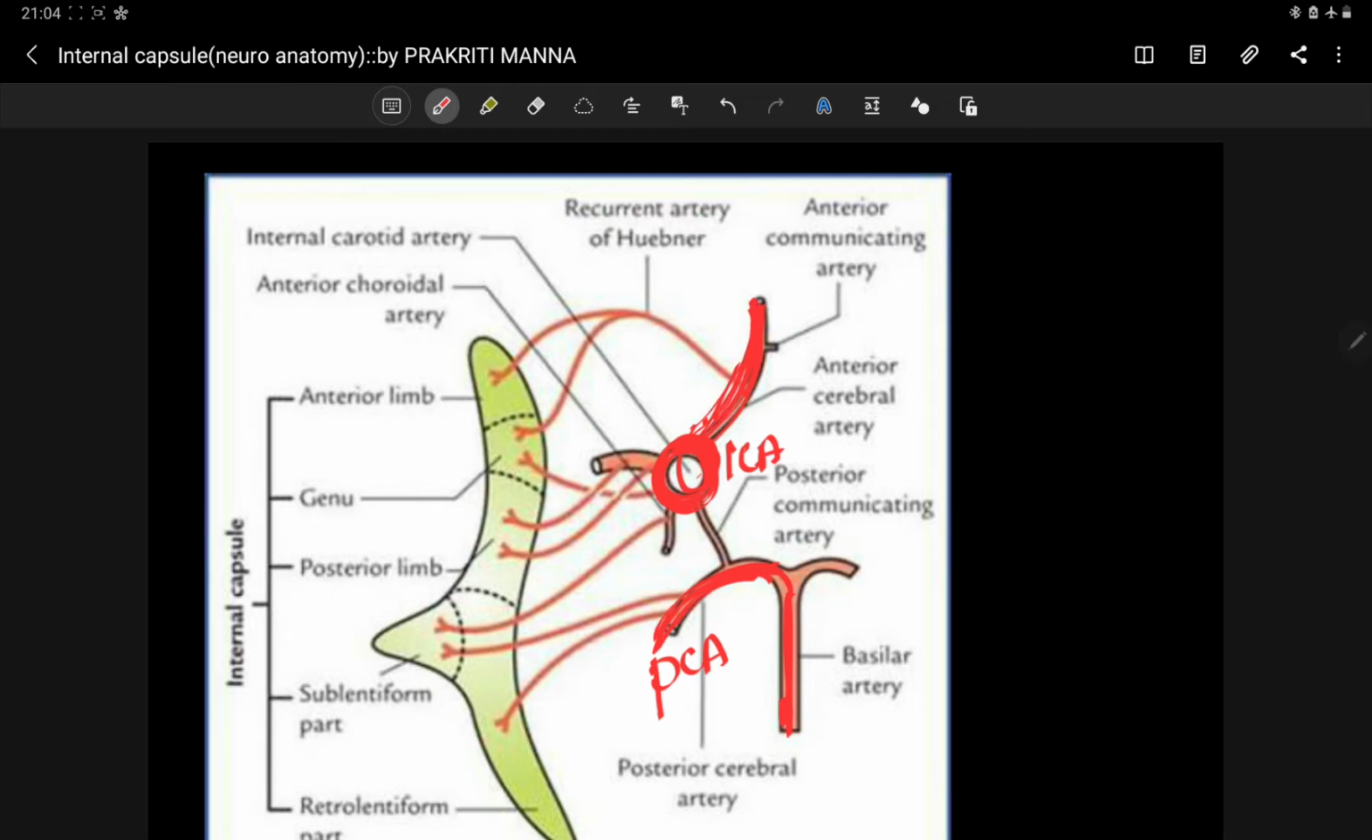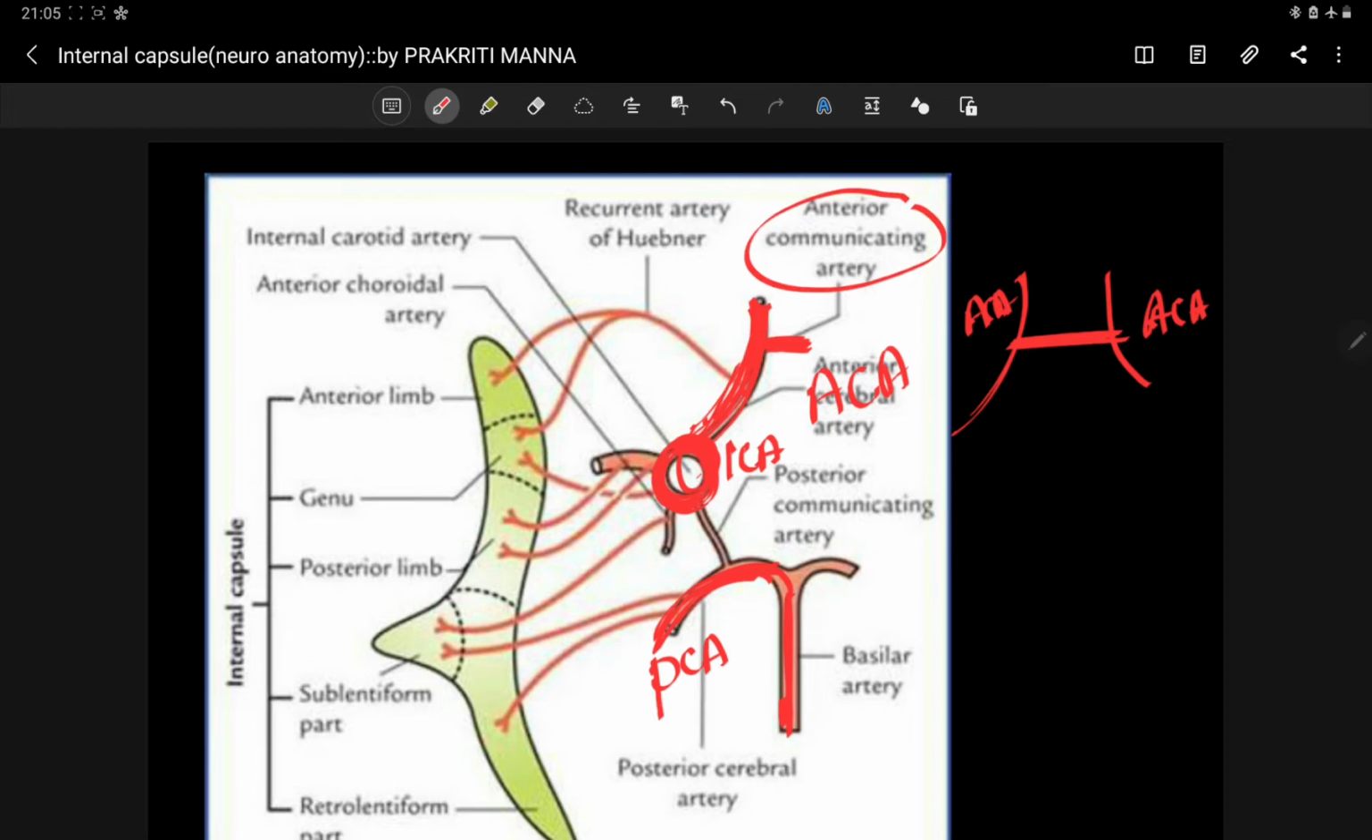Sorry, this is not the anterior communicating artery. This is your anterior cerebral artery. This artery is the anterior communicating artery, which communicates between the two anterior cerebral arteries. This is the anterior cerebral artery of the opposite side, and these two are connected by the anterior communicating artery.